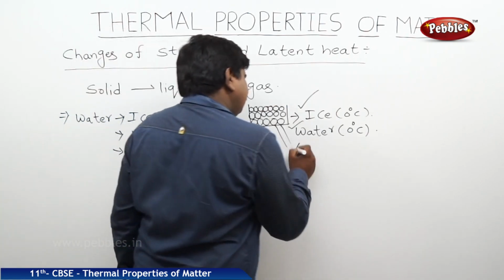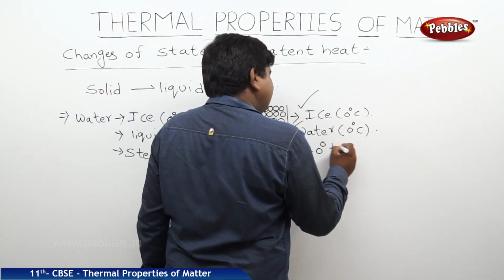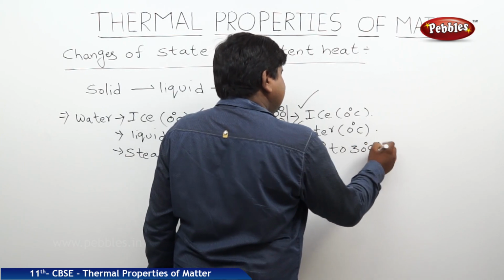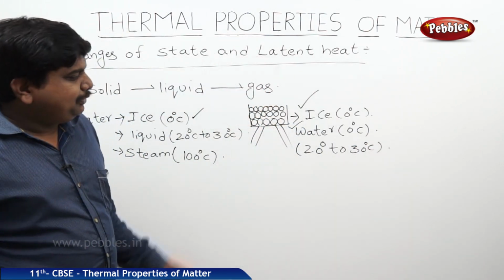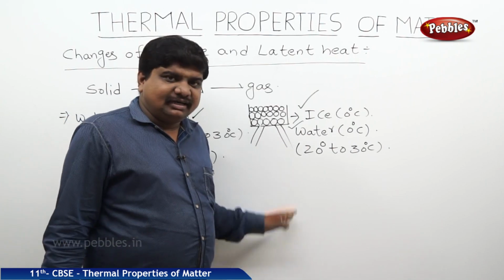Then the temperature keeps on rising with respect to the surroundings and with respect to the applied heat. Then the temperature will continuously increase to 20 to 30 degrees Celsius. Then it will be a purified form of liquid at room temperature.